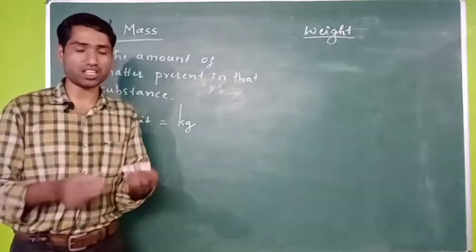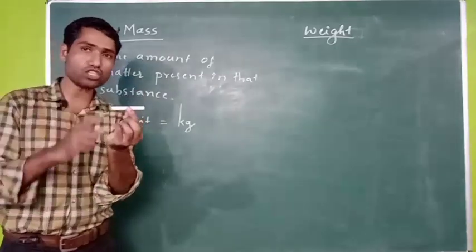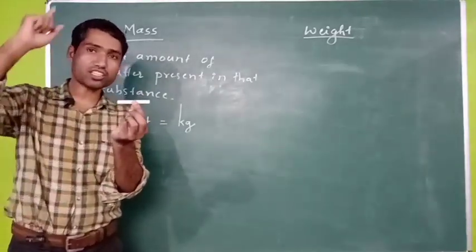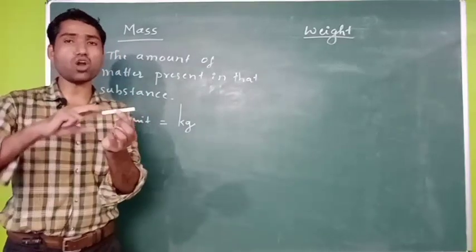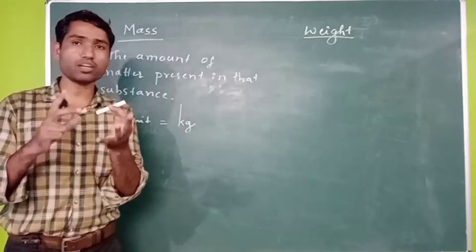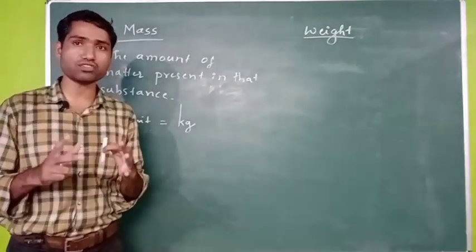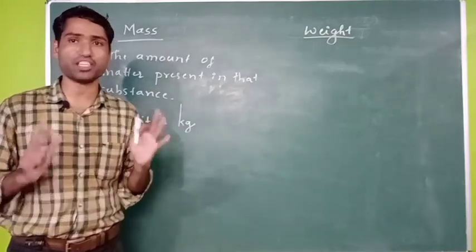So it will not change its mass. What is the amount of substance present in this on the earth surface? That is equal to the same amount that is also present on the moon surface. So it will not change with the place. Right. So that means it is not depending on the place where you are measuring. The amount of substance is not going to change with the place.